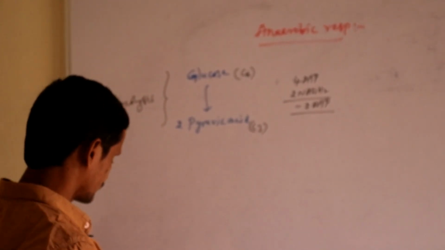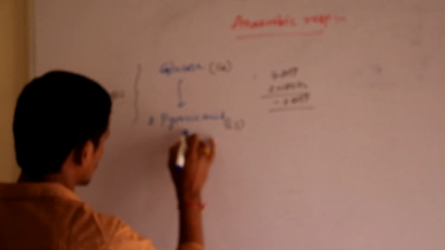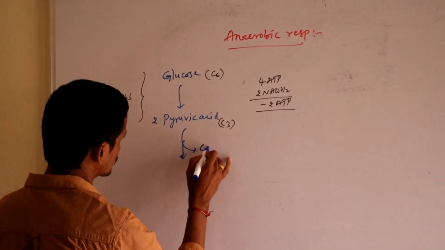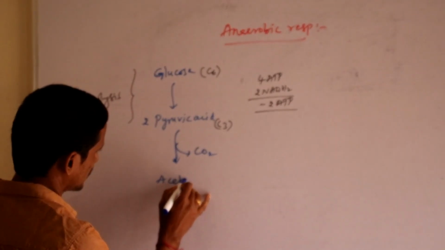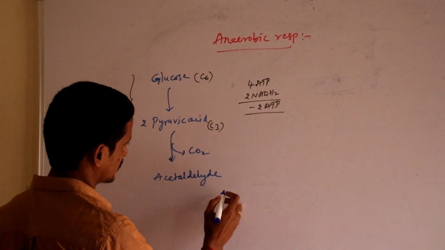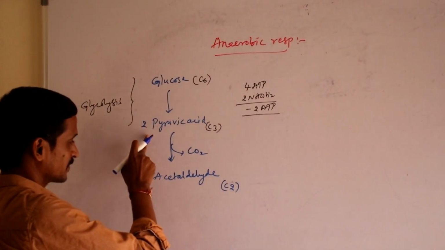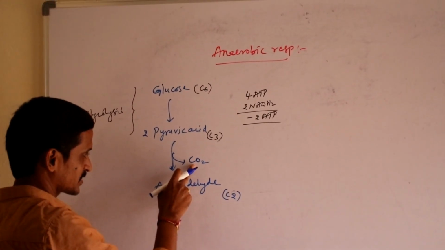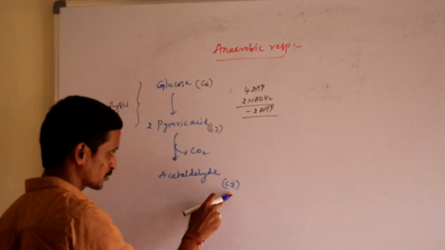Now this particular pyruvic acid, by losing carbon dioxide, leads to the formation of acetaldehyde, a carbon 2 compound.